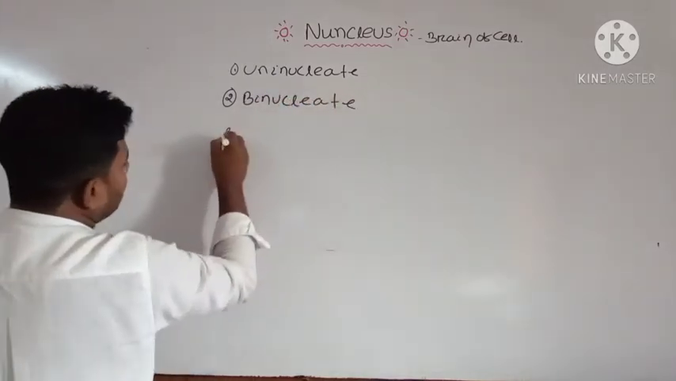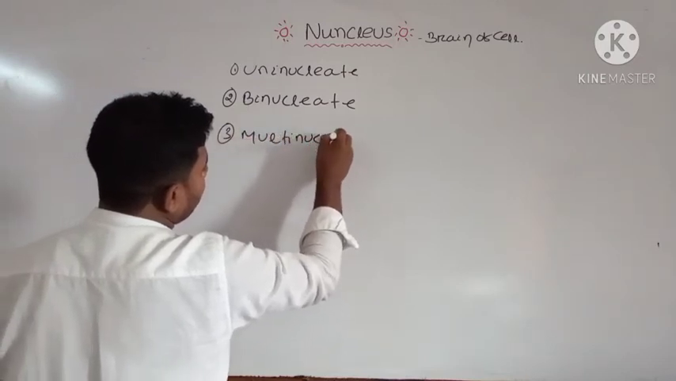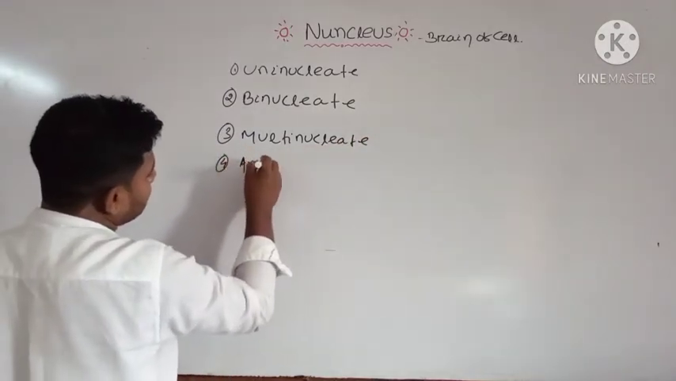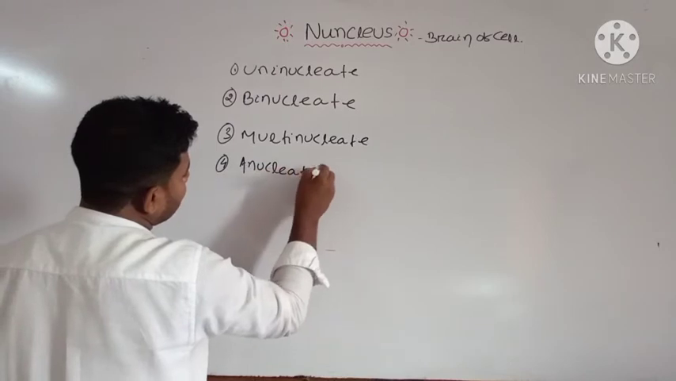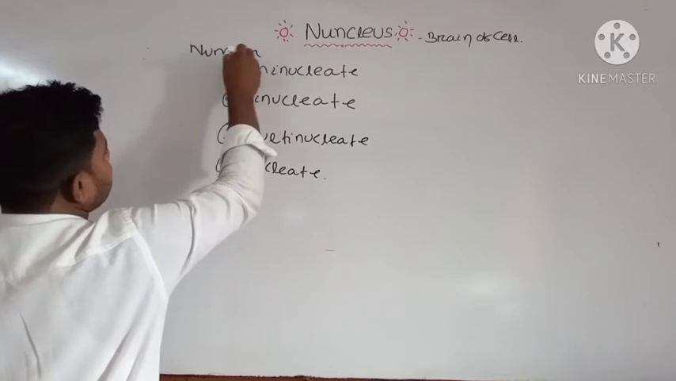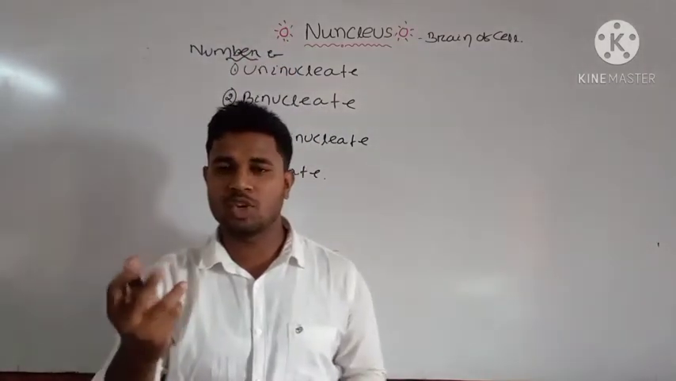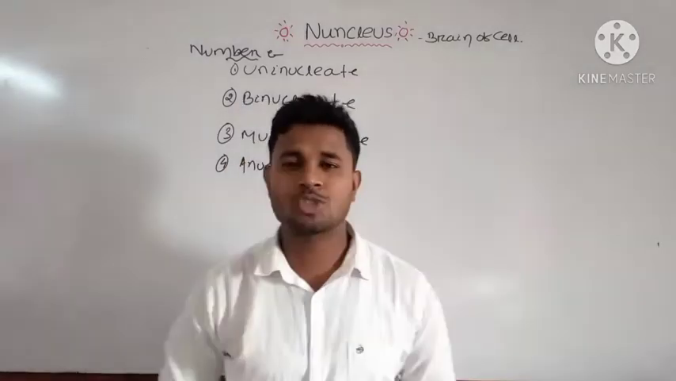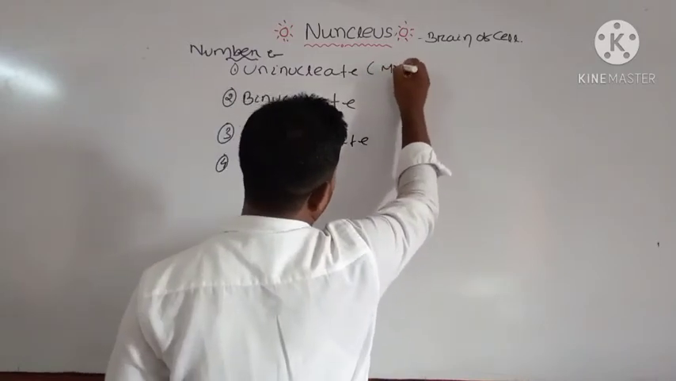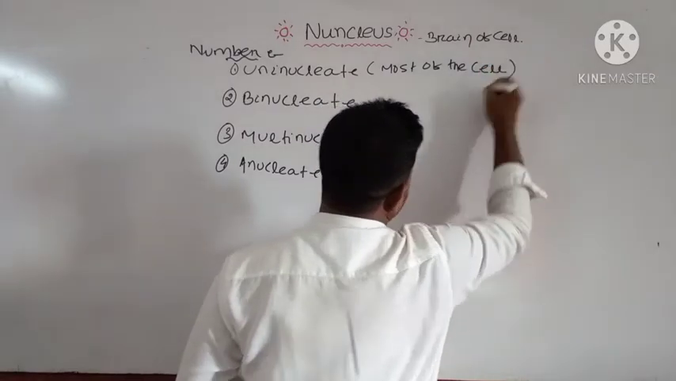Then third one, multinucleate. Then fourth one, anucleate. And this is your number of nucleus. Uninucleate means uni, single nucleus. Most of the cells have the uninucleate structure. Most of the cells you will find have a single nucleus.